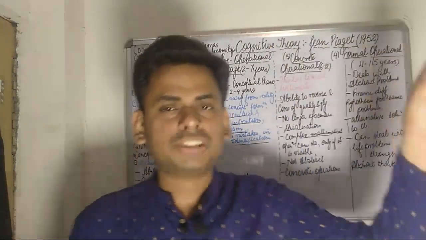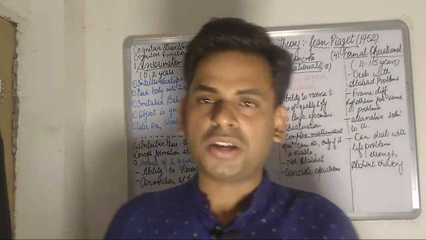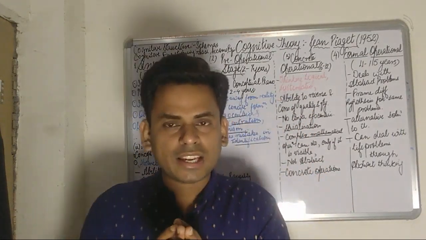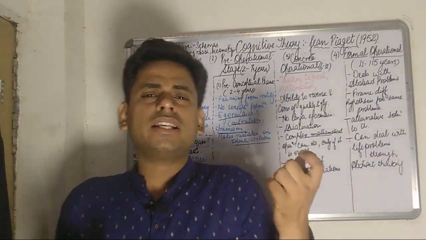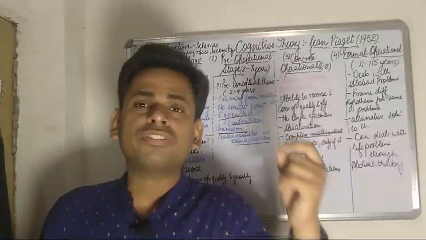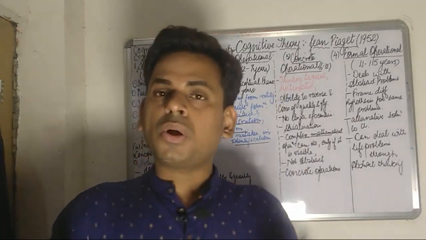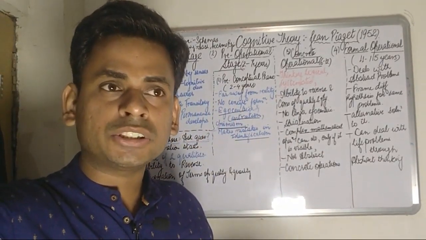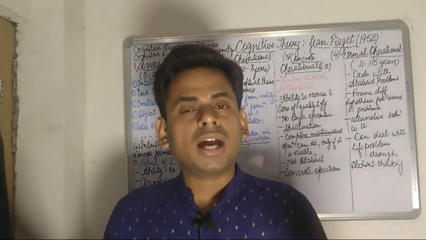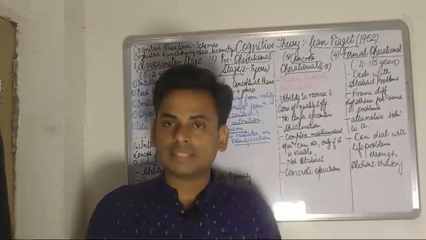So the cognitive structure basically comprises a term given by Piaget, schemas. In one line, when we need to define what a schema is: a schema refers to any basic instincts with which a child is born. All the basic instincts or traits which are inherited congenitally, present since birth within a child, are referred to as schemas.